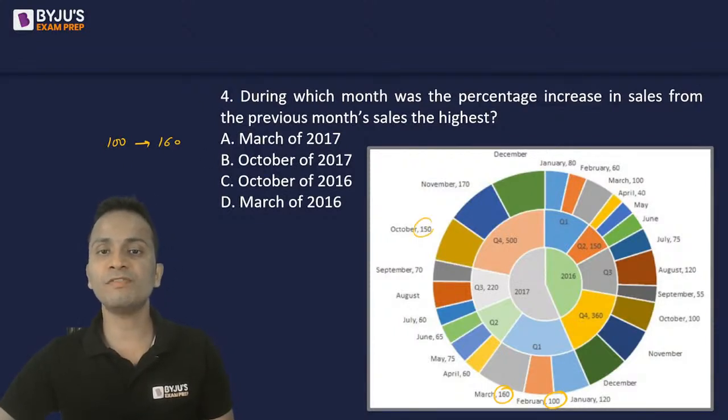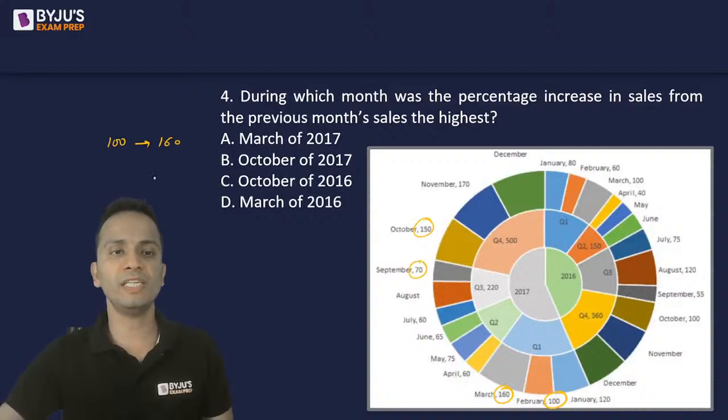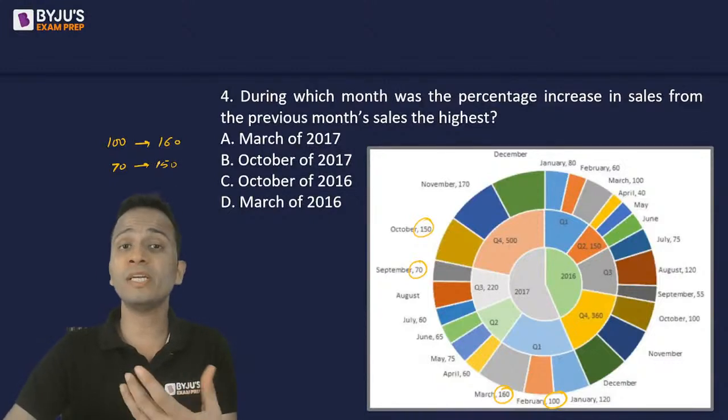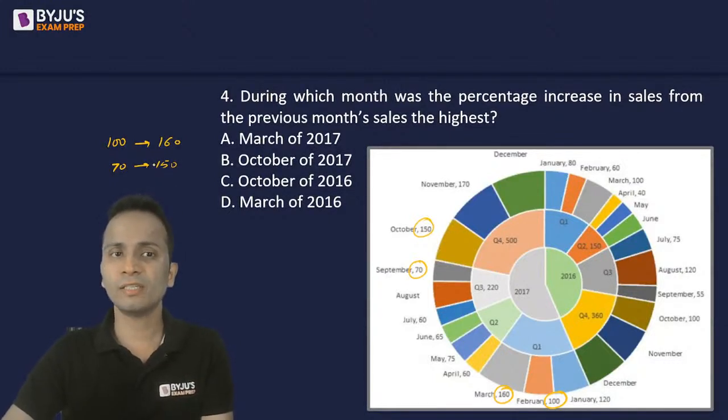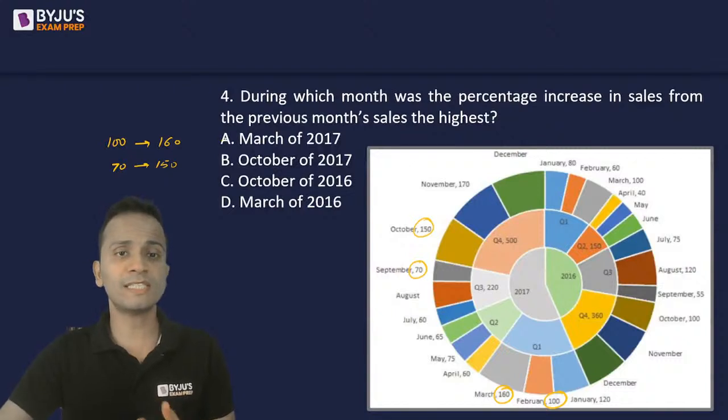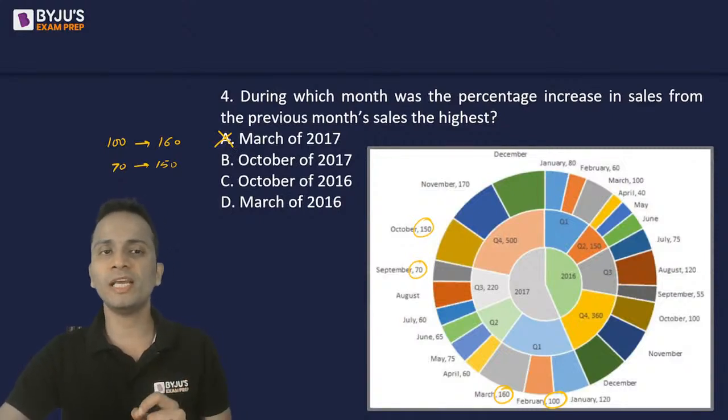Now, October of 2017. October of 2017, 150 and previous month 70. So 70 and then 150. The value has increased more than twice. So here the increase is more than 100%. Earlier it was 60% to be precise. Now here the increase is more than 100%. So now I'll eliminate option A and option B will become my benchmark.